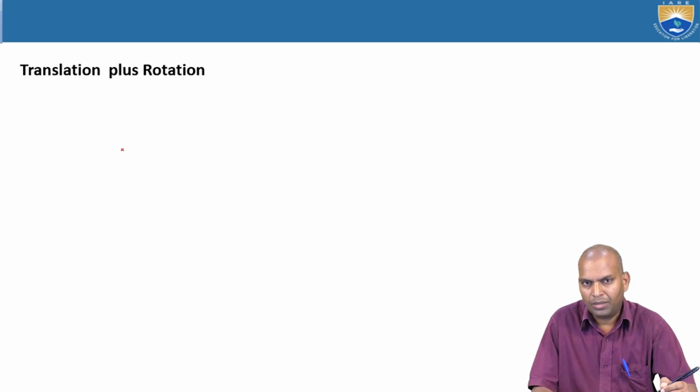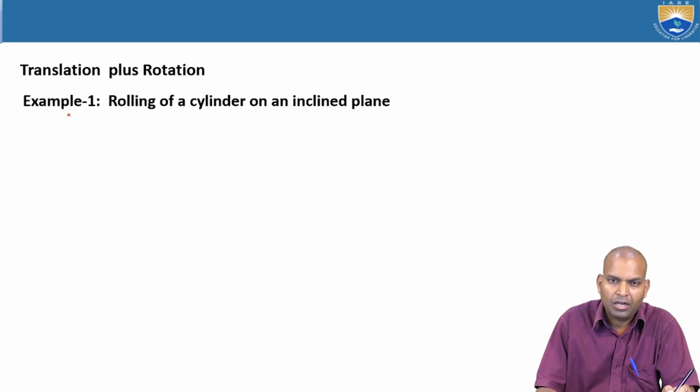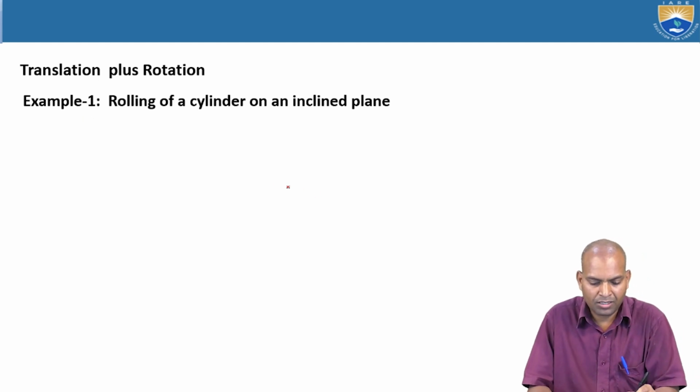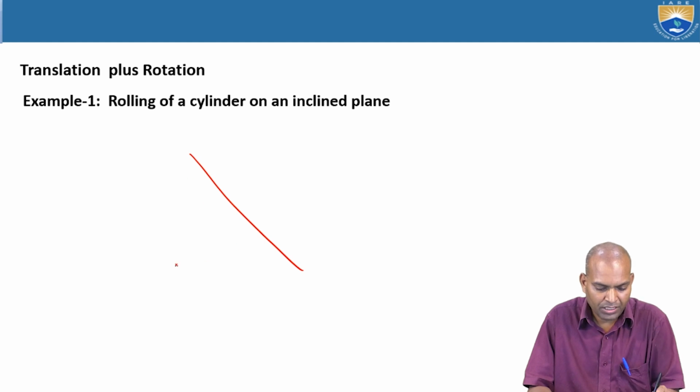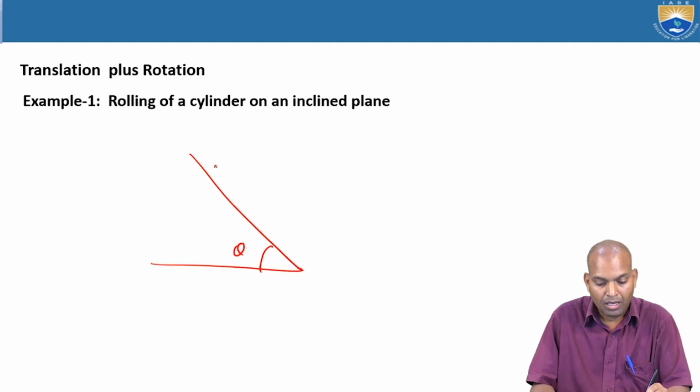Now, the combined translation and rotation. What is combined translation and rotation? We can consider the rolling of a cylinder on an inclined plane. Suppose the inclined plane has an angle theta, and the cylinder rotates and also moves down.